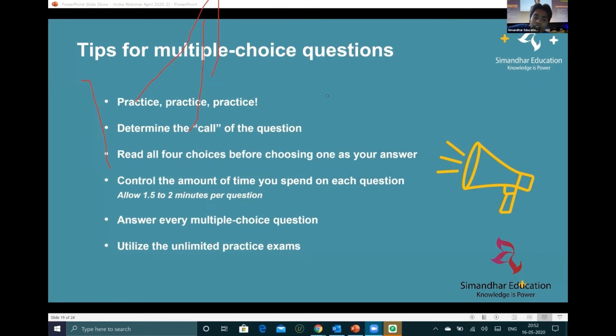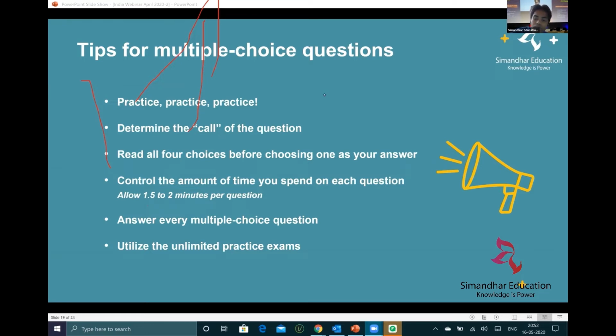Right? So the more conceptual MCQs you keep doing, the more quickly you will be able to pass the CPA exam. That is one of the advantages you will have with the Becker product, because there are unlimited practice questions. So you can practice a lot of those MCQs and gather your confidence. In the beginning, you might get a lot of wrong answers. Don't get disheartened. Keep practicing. And again, that is how it is.